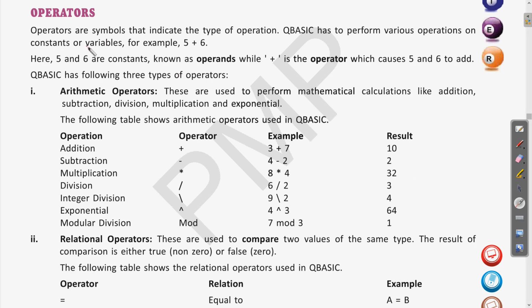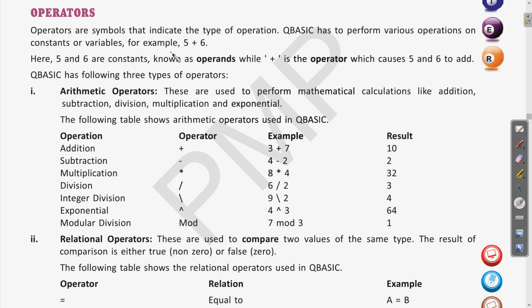So first, operators are symbols that indicate the type of operation. Whatever the mathematical function, whatever calculation you want to do, that can be done using these operators, these symbols. So QBasic has to perform various operations on constants or variables.